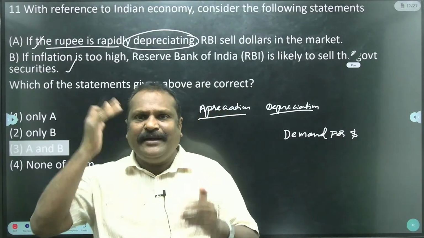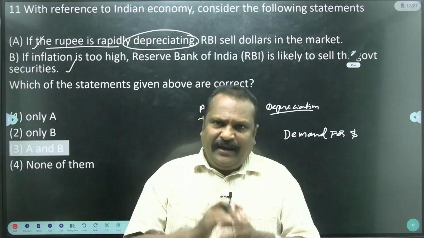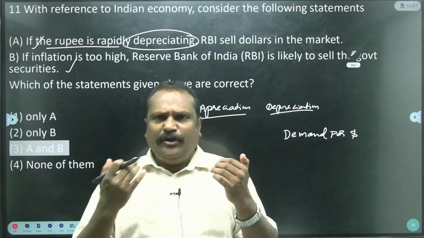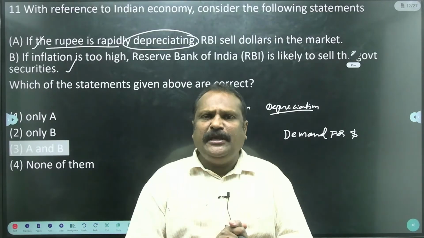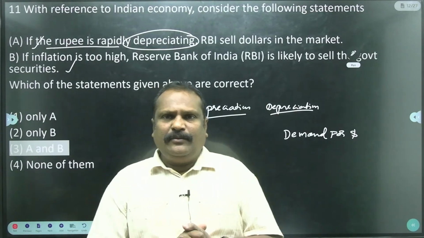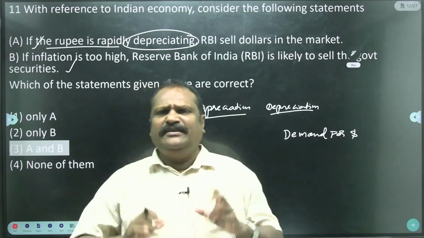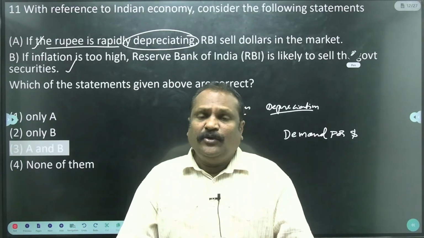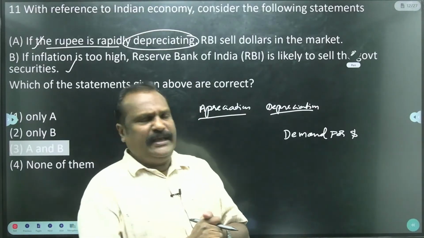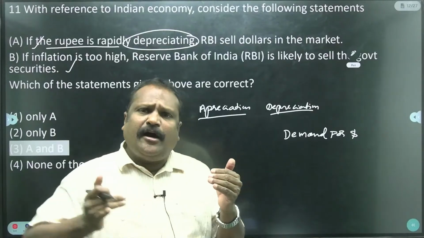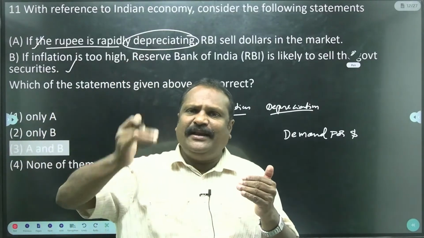Unrest is created by the inflation. The same thing occurred in Nepal. In Nepal, the deputy prime minister was beaten by the people during the unrest. That is because of the inflation. Inflation caused this unrest in Nepal. So anyway, inflation is not good for the economy. Inflation is mainly caused by the high money circulation.